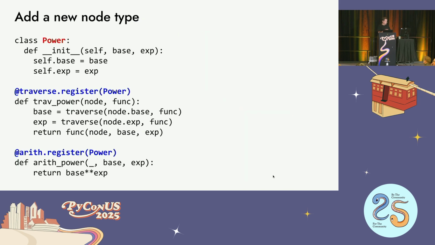If I want to add a new type to this, as we talked about in the other cases, it's a little bit more work. If I have different arguments here, like base and exponent, I have to create a traversal function, and I have to create a power function. But this power function, again, is super simple. And this traversal function, maybe I would redo the power class to be just like a binary operation class, more generic, and then I wouldn't have to write this. There's other ways to deal with it. But a little bit of a cost here. You have to add traversal functions sometimes.